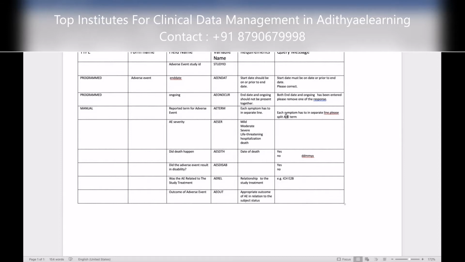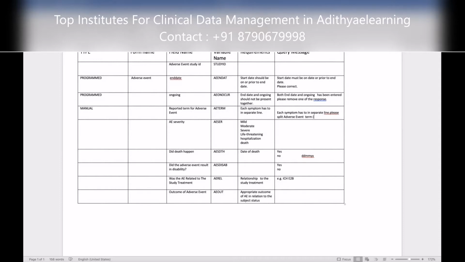So you should never use abbreviations for the site. So it's adverse event term. Please, and then you just put a bracket because you don't know this when you are querying. This is a manual query, right? So when you're querying it, you will write nausea plus vomiting, or if they have said nausea plus vomiting plus fever, then you will write that. But you never write that in the query message because this is a template you are doing. It could be something else, like fever, headache, pain. So you don't know it. So what you do is you just keep the bracket for the DM to enter.